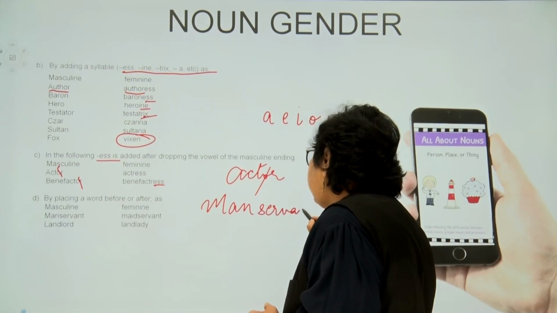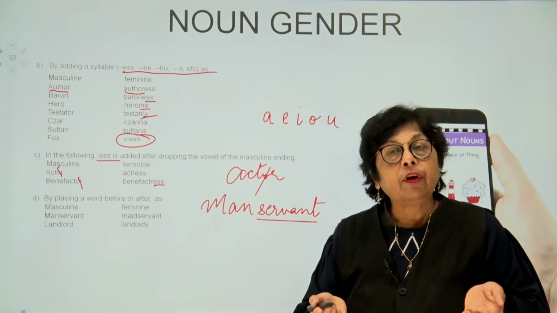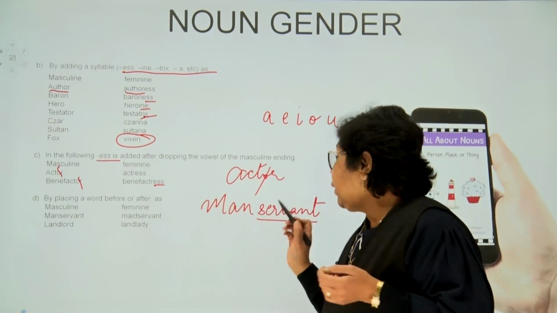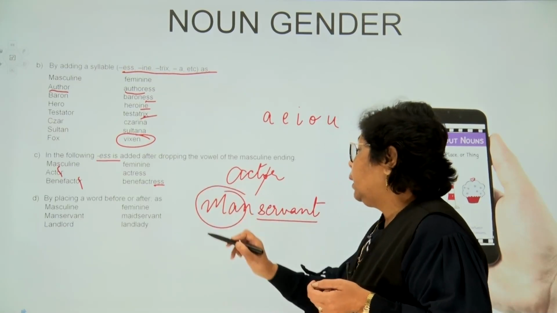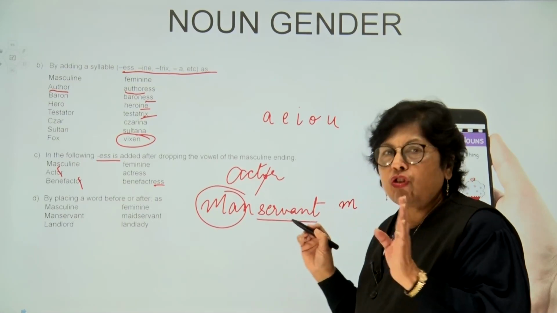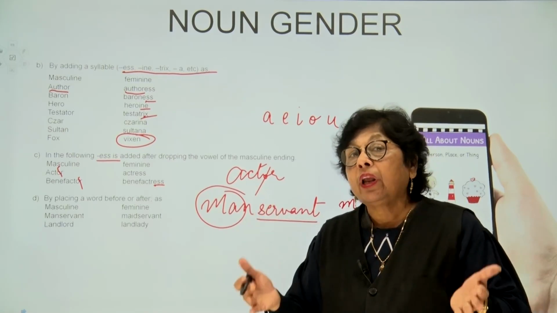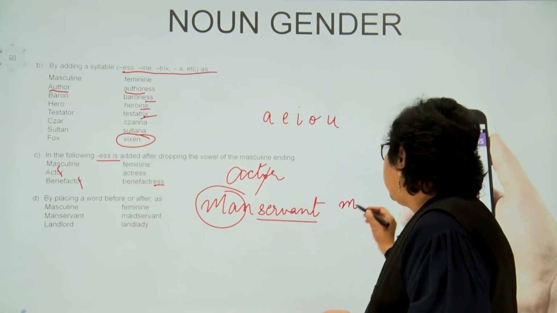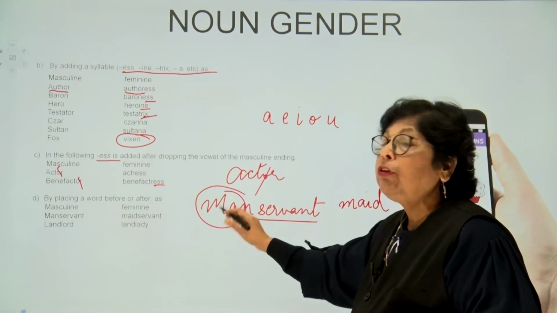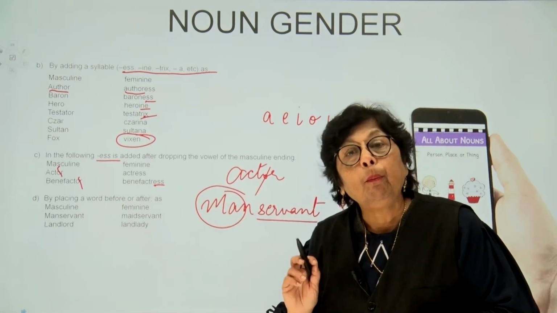Now, how can I change servant, children? What do I make it? Servantess? Oh, that would be ridiculous, right? So, we change the word man. Man we change into, we won't say woman, children, but we talk about a lady who is working in our house. Well, she is known as a maid servant. So we've changed the word man. Man we have changed into maid.